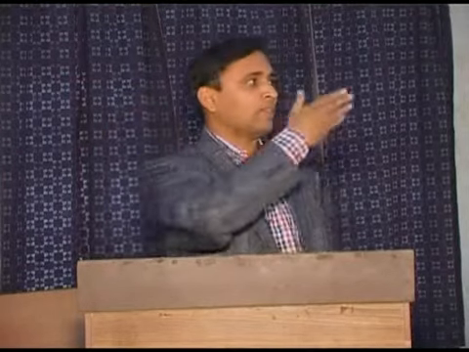Long bones. Miniature long bones having only one epiphysis, like metacarpals, metatarsals and phalanges. As we have seen, long bones like femur, humerus, tibia and fibula have two epiphyses at both ends. But some long bones which are shorter, they look long but they are short, like phalanges and metacarpals, have only one epiphysis. So you can see the anatomy of the hand, these metacarpal bones are long bones and they have only one epiphysis.